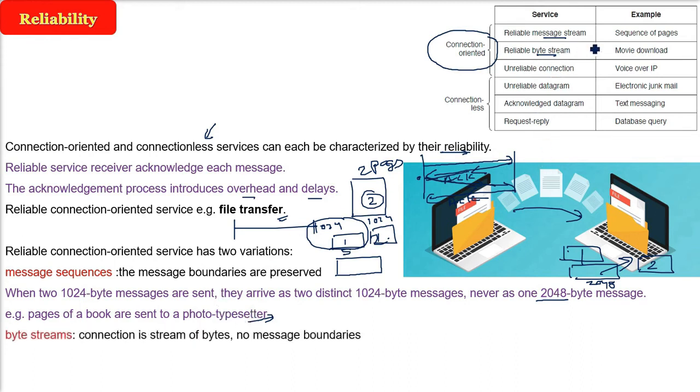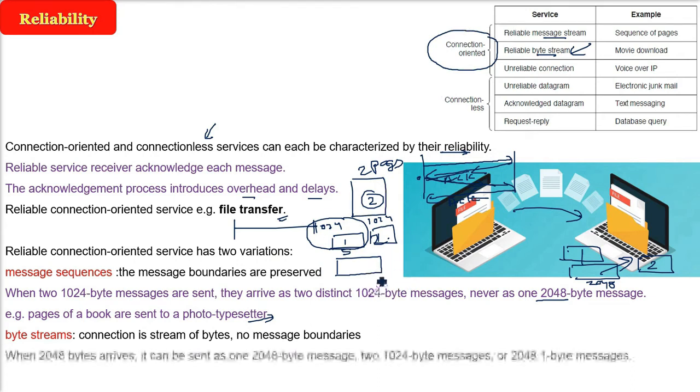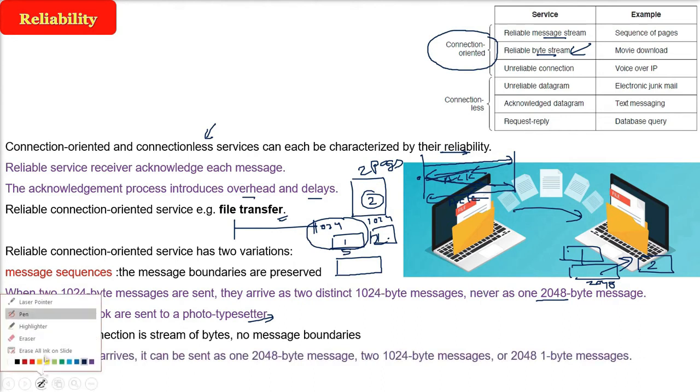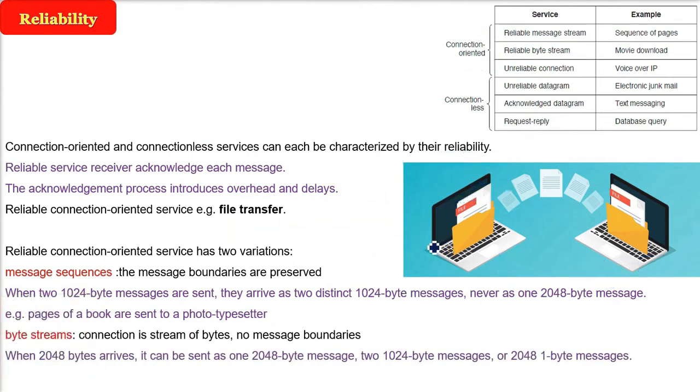The second flavor of reliable connection oriented services is the byte stream. The boundaries are not defined. Connection is just a stream of bytes. That is, bytes are bits only. So it is basically the digital data. If you are sending 2048 bytes, then it can be received as 2048 bytes. It can be received as two 1024 byte messages.